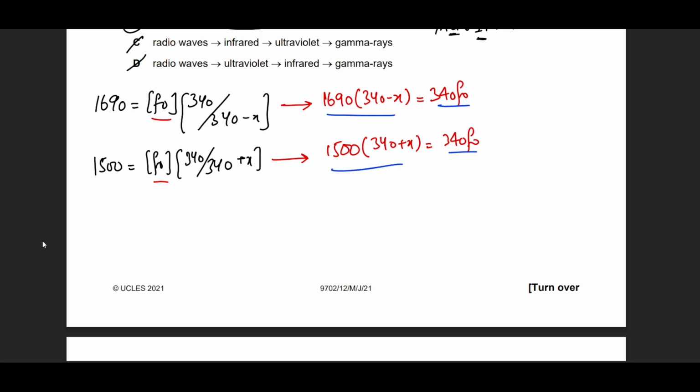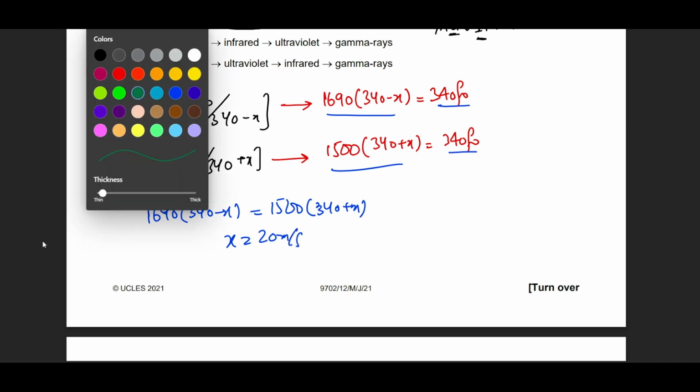So this equation comes down to 1690 over (340 minus x) equals 1500 over (340 plus x). Now, when you solve for x, you will get an answer of 20 meters per second. Now, this is going to take a lot of time.